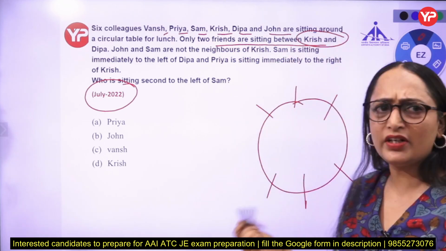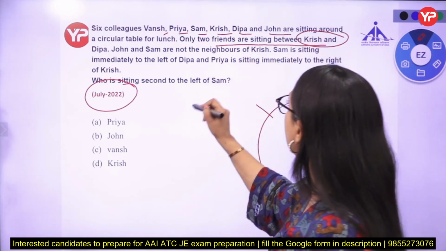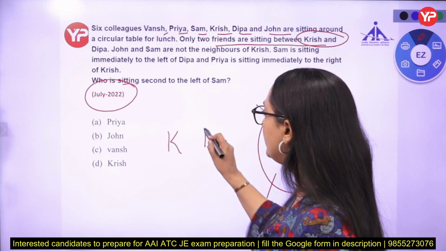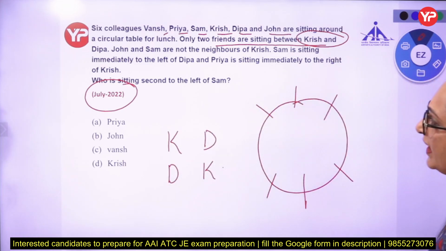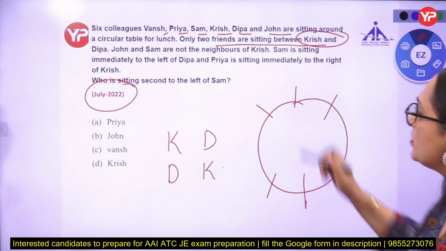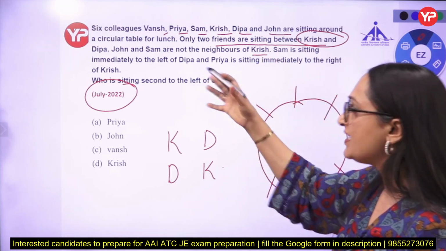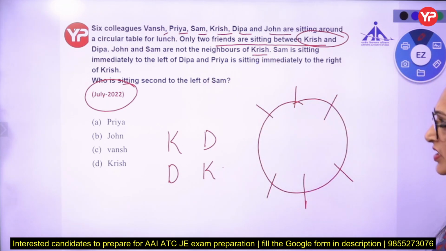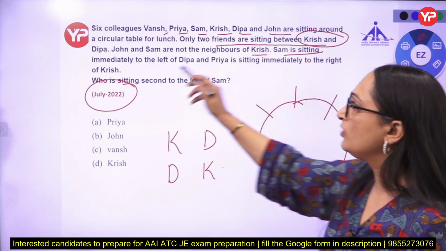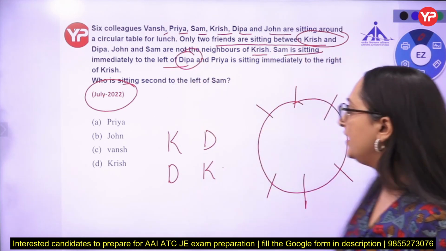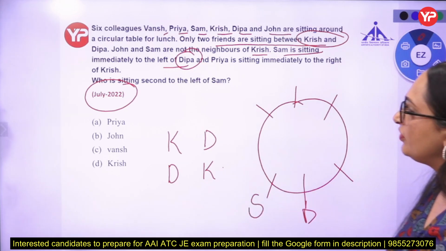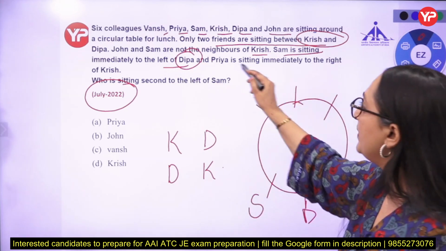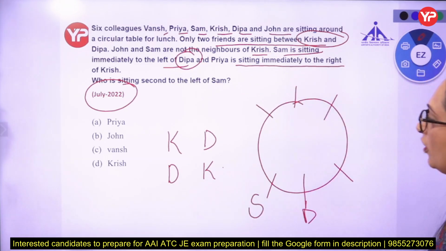So this is definite information, but we don't know whether Krish is to the left or to the right of Deepa. John and Sam are not neighbors of Krish. Sam is sitting immediately left of Deepa. So Deepa is sitting here. Sam is immediately left of Deepa and Priya is sitting immediately right of Krish.